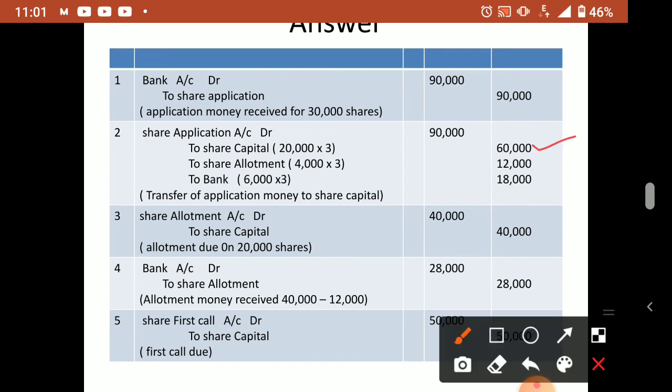Okay, so once again I tell you, in share capital we write only the correct number of shares with the company, that is 20,000 into 3. Rejected also we can write easily. Rejected category, nil category means rejected. So 6,000 into 3, 18,000.